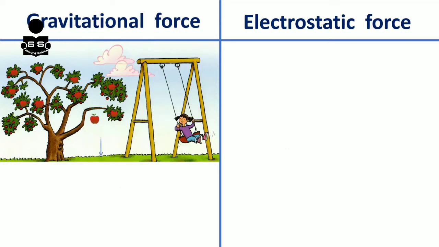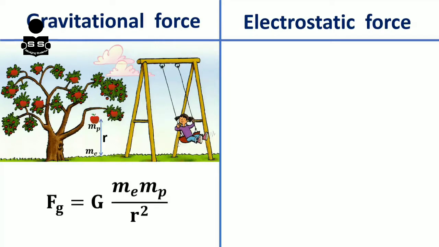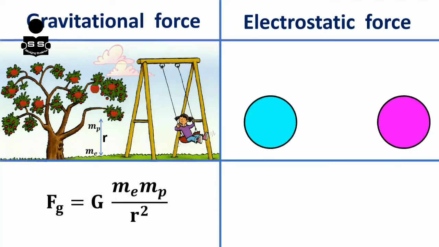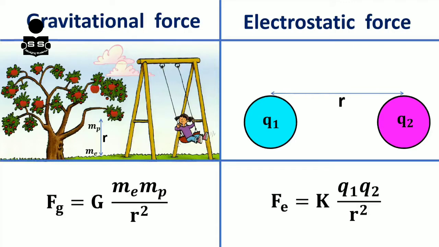Gravitational force is given by the universal law of gravitation: Fg = G me mp / r², where G is the gravitational constant. Electrostatic force is given by Coulomb's law: Fe = K Q1 Q2 / r², where K is the Coulomb constant.